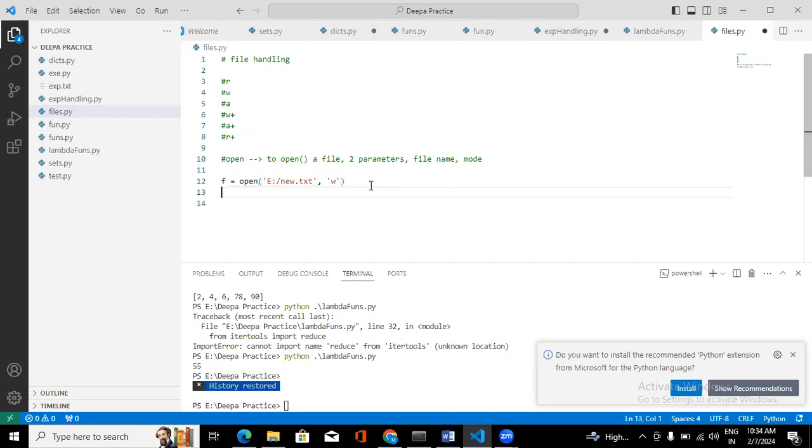Now let me write some content. So we should use the file object, and for writing some data to the file, we are going to use the write method. Okay, and once after doing all the operations that you want to do on the file, you should close it. For closing a file, you are going to use this close method. Okay, just save it, you can run it.